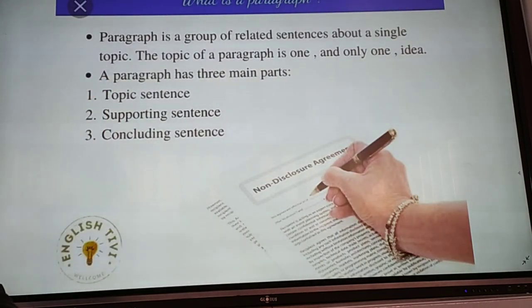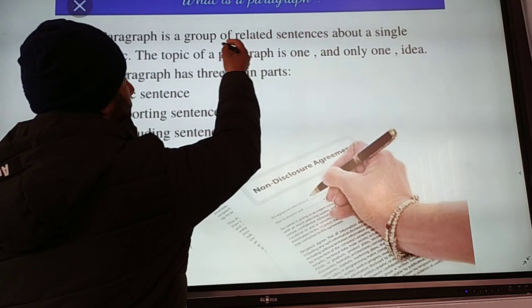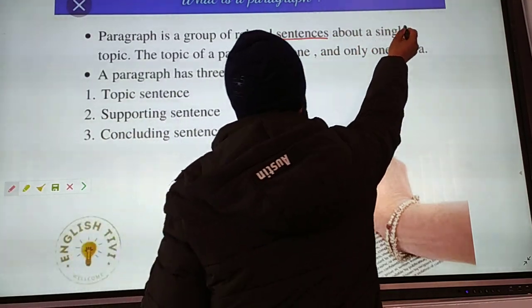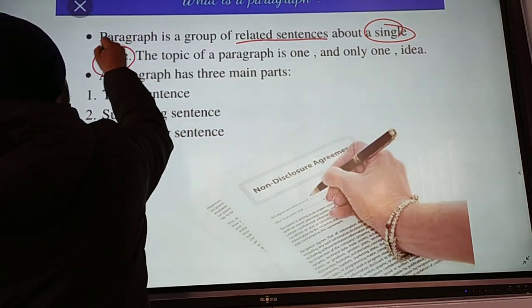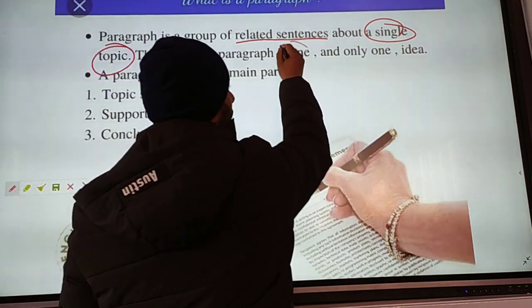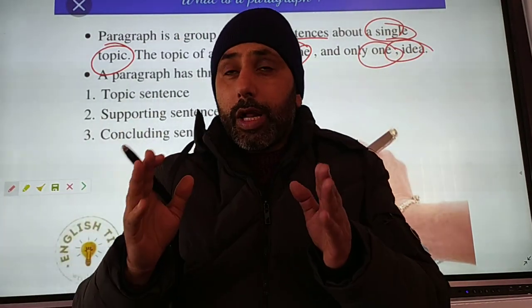I already told you that a paragraph is a group of related sentences. They should relate. Please listen to me. For example, what I want to say, a paragraph is a group of related sentences about a single topic. The topic of the paragraph is one and only one. What I mean by this?